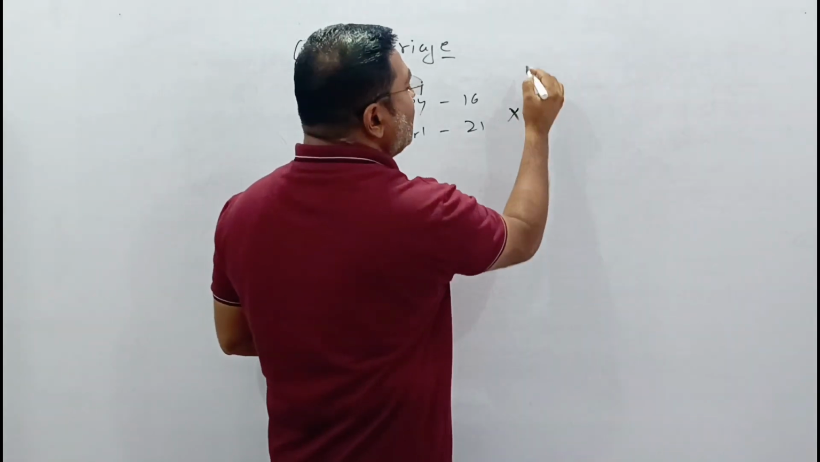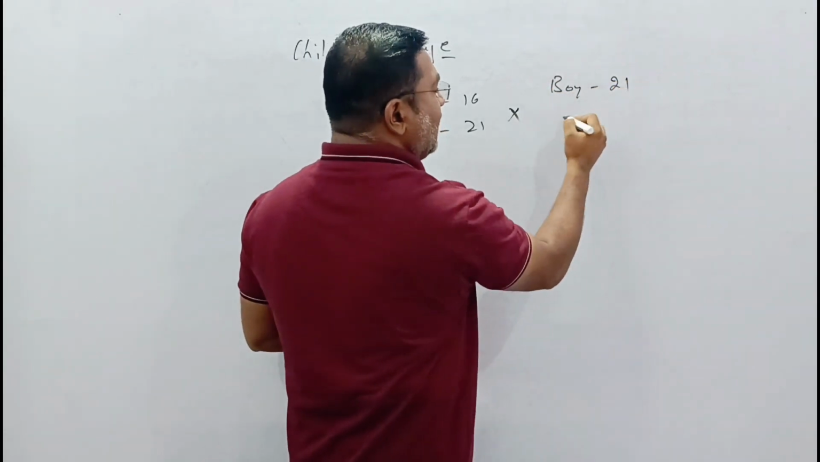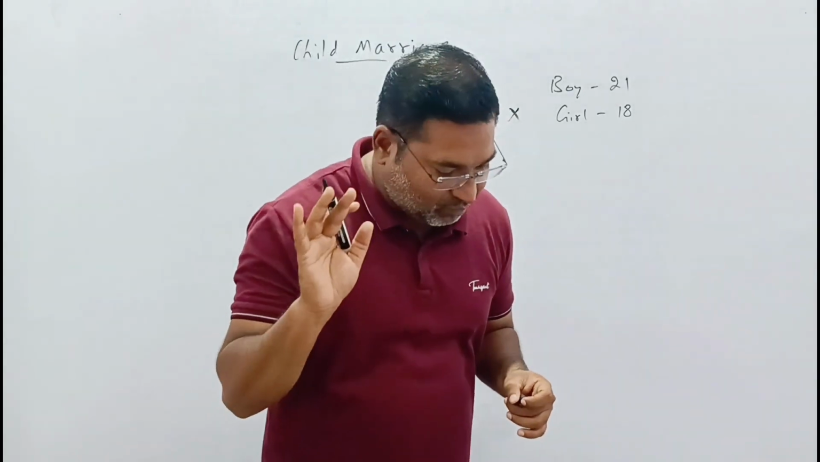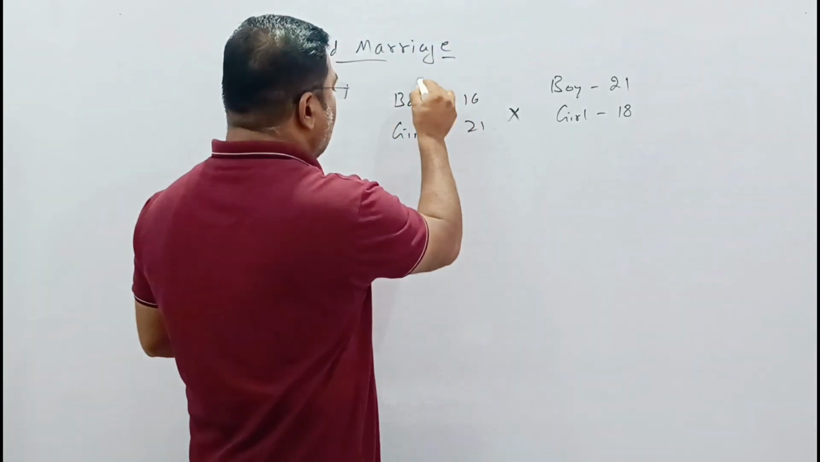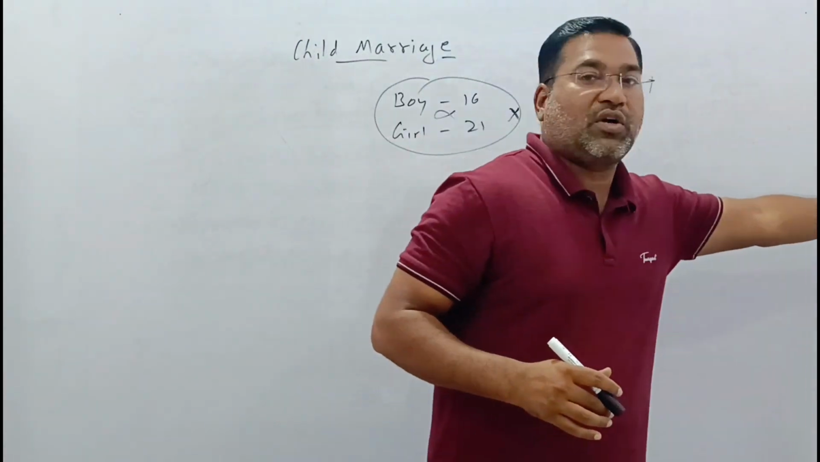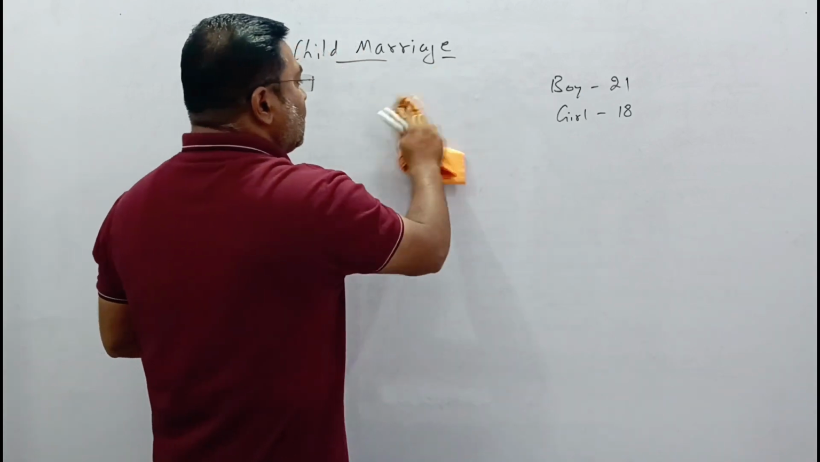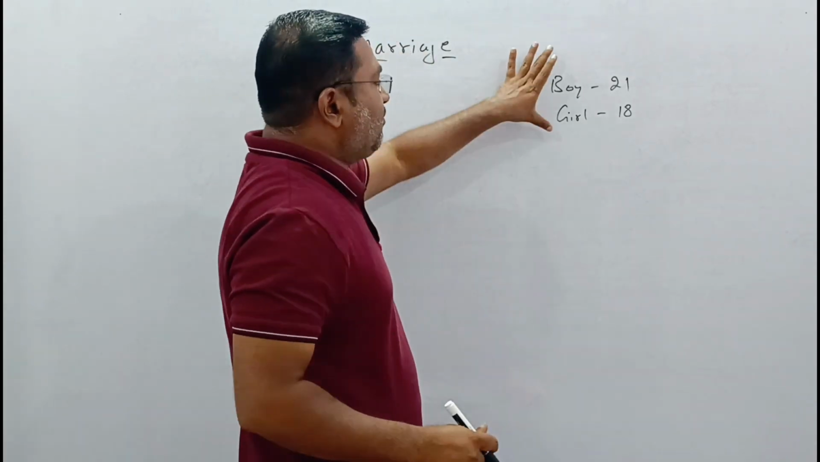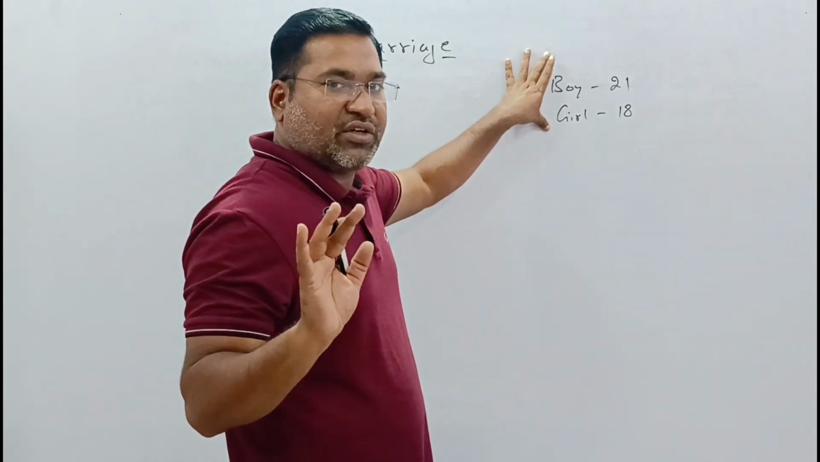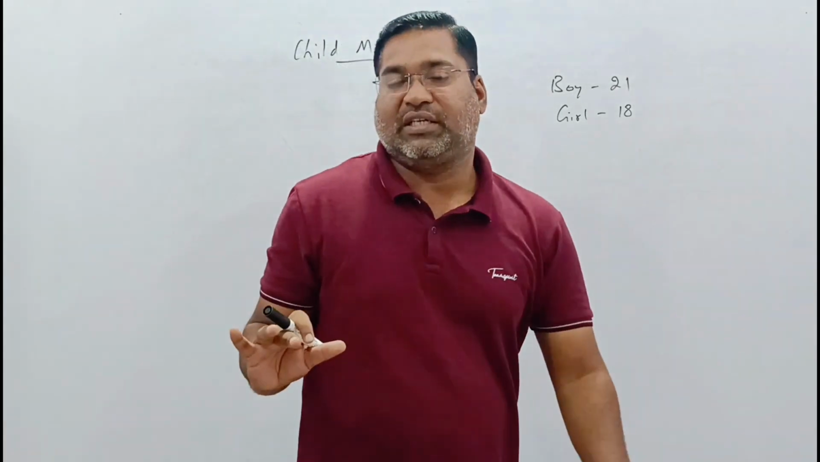To have a proper marriage, the boy's age should be 21 and the girl's should be 18. Then only will it be called a proper marriage. Otherwise, it will be considered a child marriage. But if the boy's age is 21 and the girl's age is 18, then it is the proper age of marriage. But we are studying the topic of child marriage.